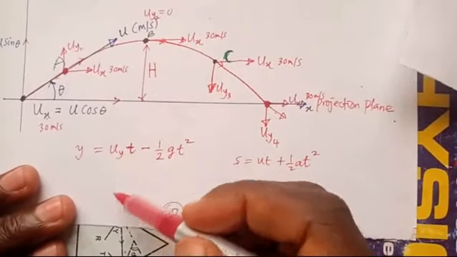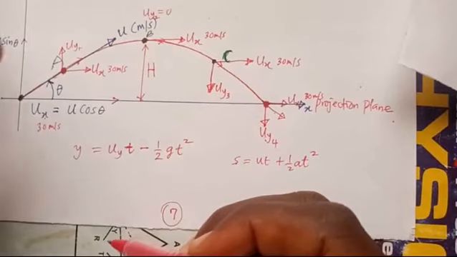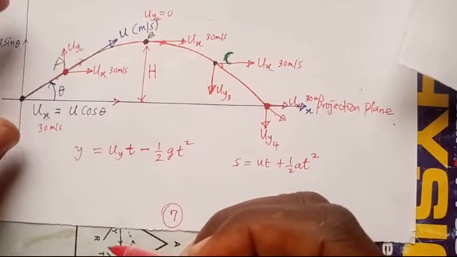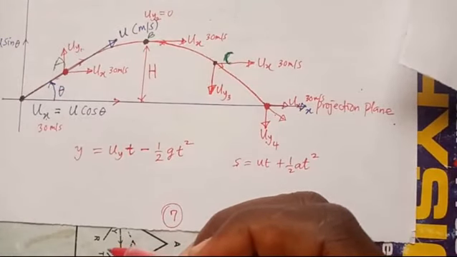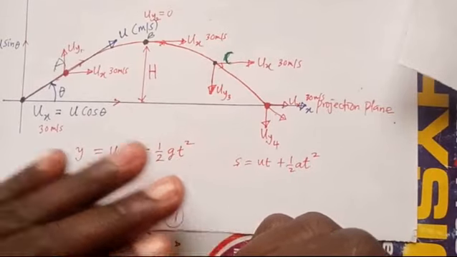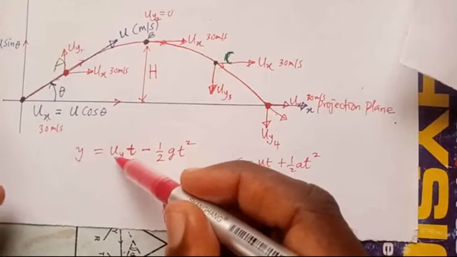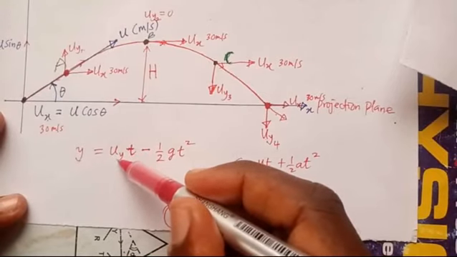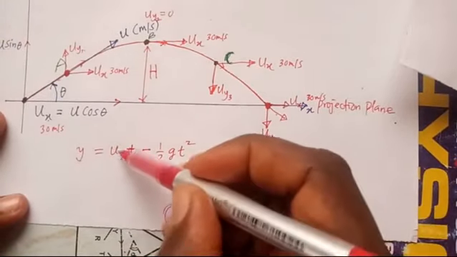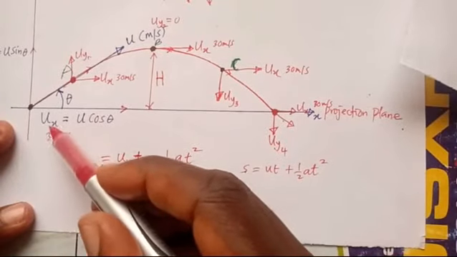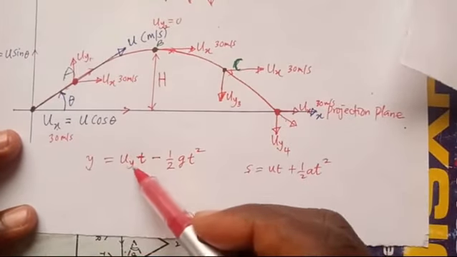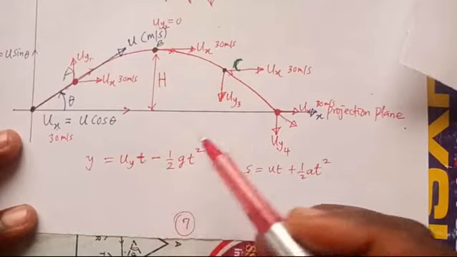Then remember what we said. It has two components: the vertical component of the motion and the horizontal component of the motion. Since y is vertical, you have to use vertical velocity, not horizontal velocity, and this is why I have chosen u sub y and not u sub x here. Okay, u sub y t, and t is the time taken.